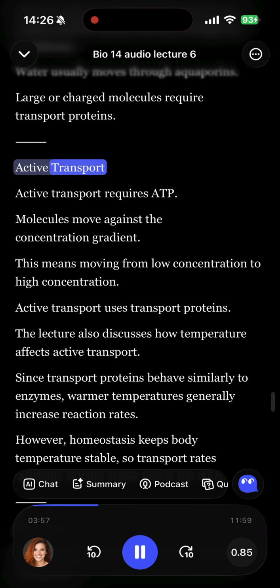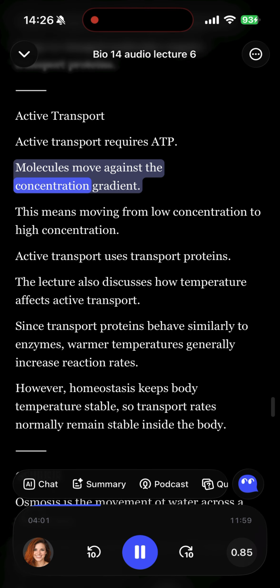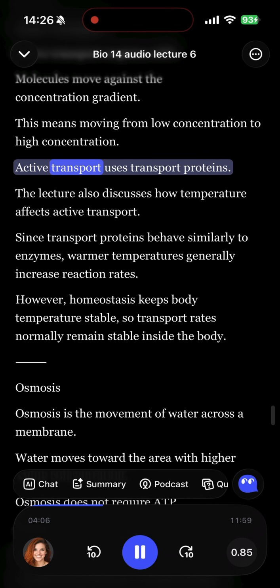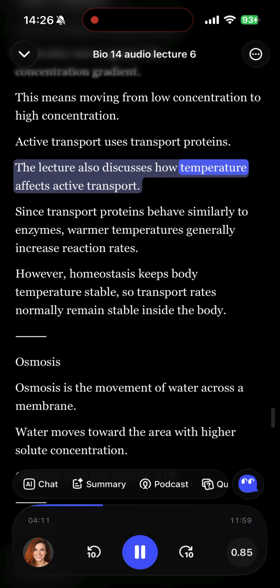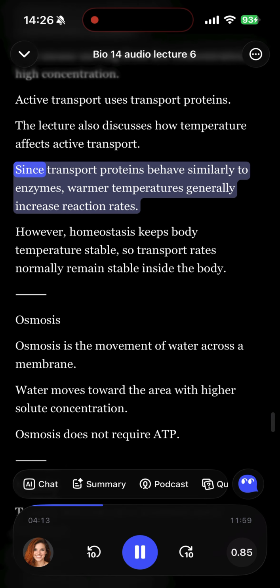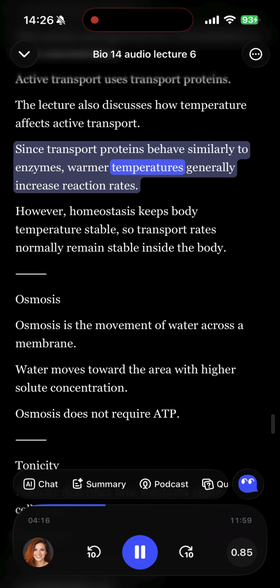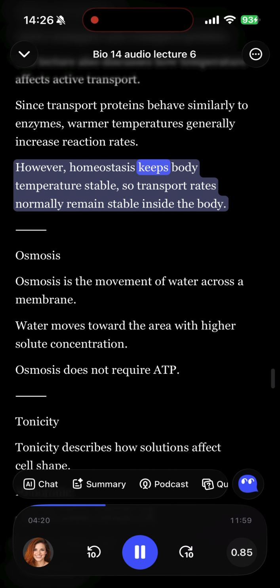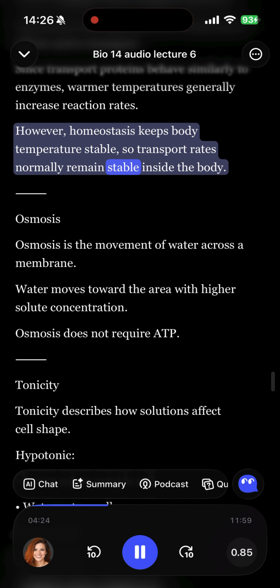Active transport. Active transport requires ATP. Molecules move against the concentration gradient. This means moving from low concentration to high concentration. Active transport uses transport proteins. The lecture also discusses how temperature affects active transport. Since transport proteins behave similarly to enzymes, warmer temperatures generally increase reaction rates. However, homeostasis keeps body temperature stable, so transport rates normally remain stable inside the body.